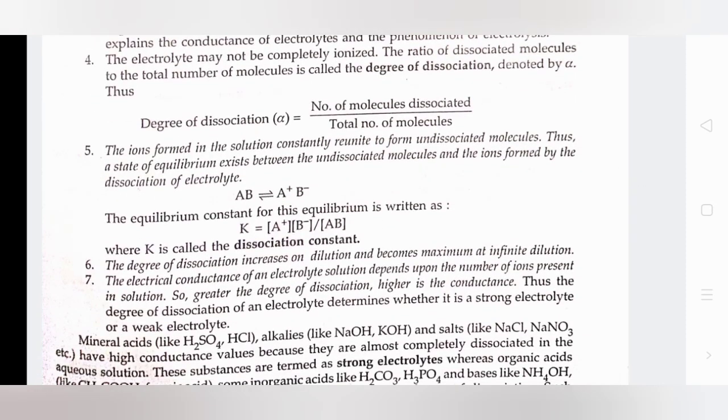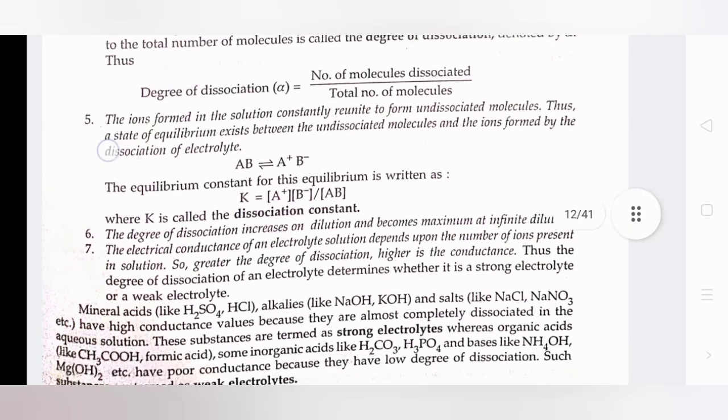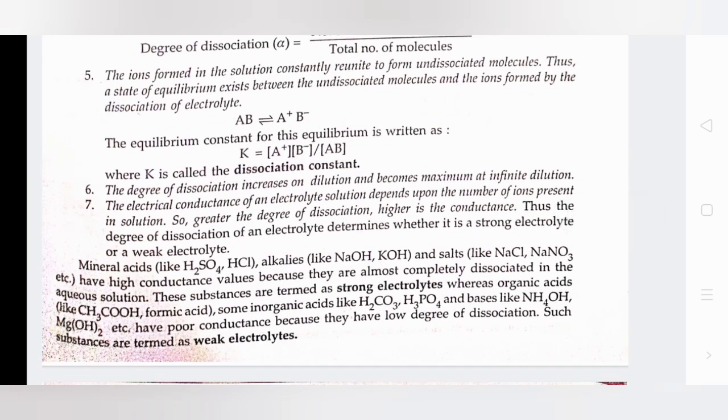The equilibrium constant for this equilibrium is written as K equals [A+][B-] divided by the concentration of AB, where K is called the dissociation constant. Sixth, the degree of dissociation increases on dilution and becomes maximum at infinite dilution.